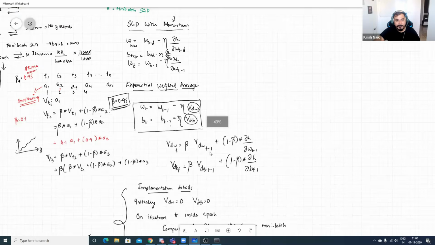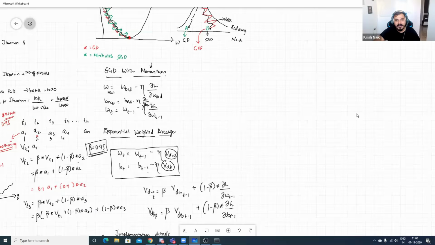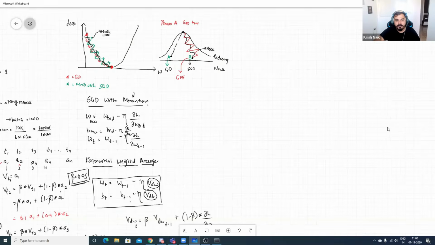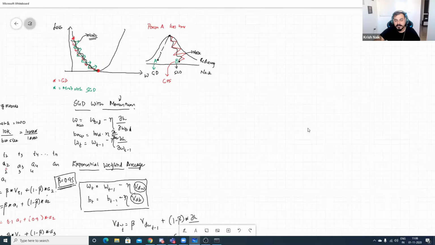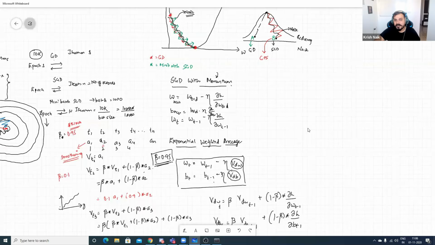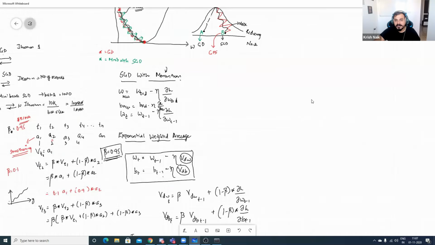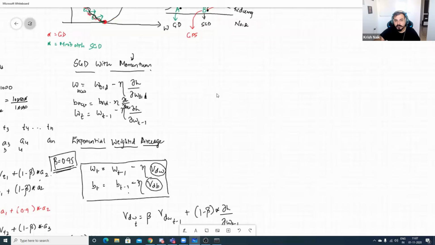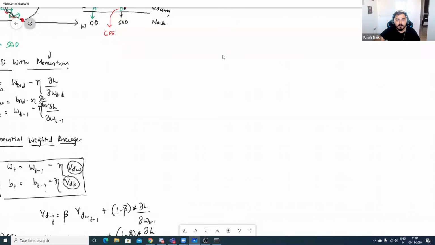Okay. Now, let's go ahead. We have discussed batch gradient descent. We have discussed SGD. We have discussed SGD with momentum. Now, the next thing that we are actually going to discuss is something called, let's discuss about this.